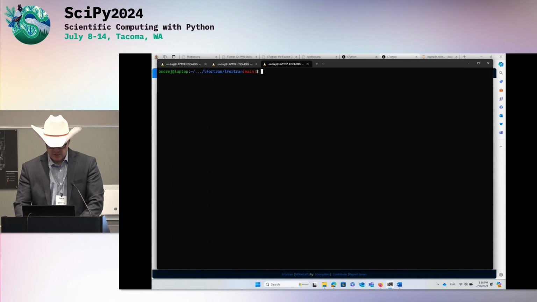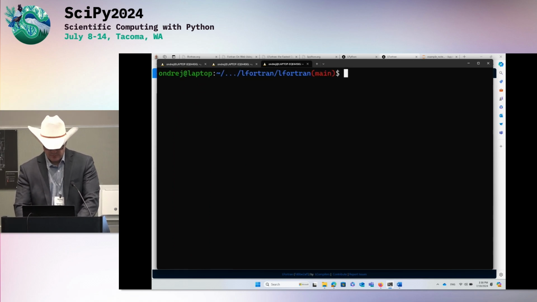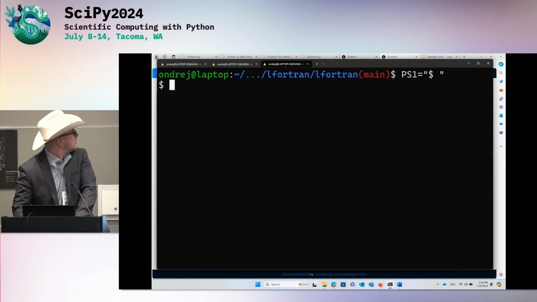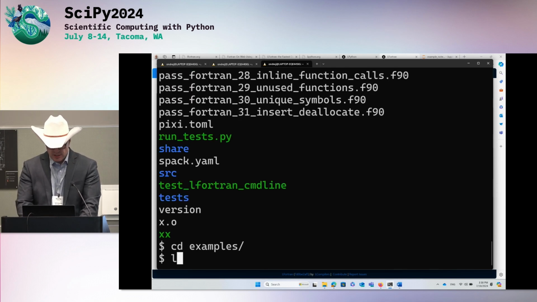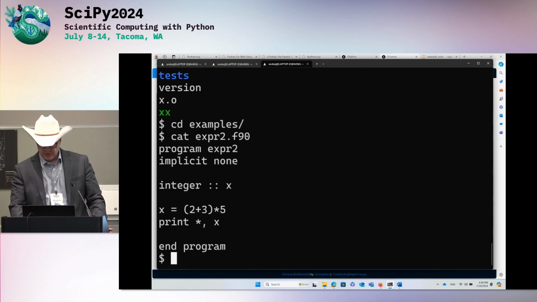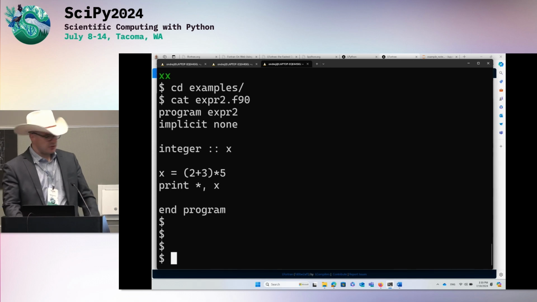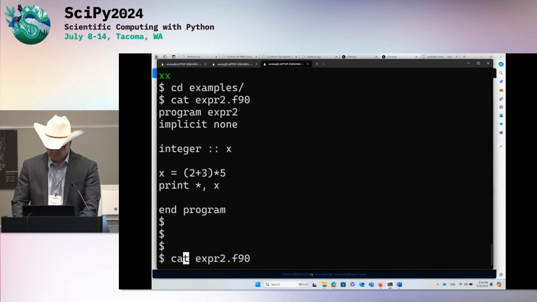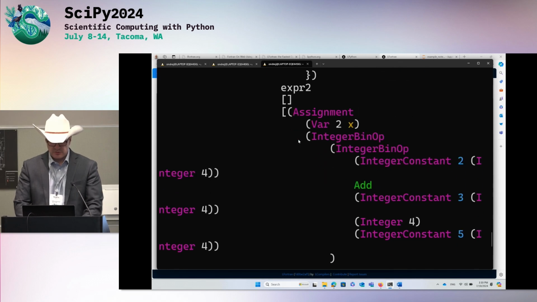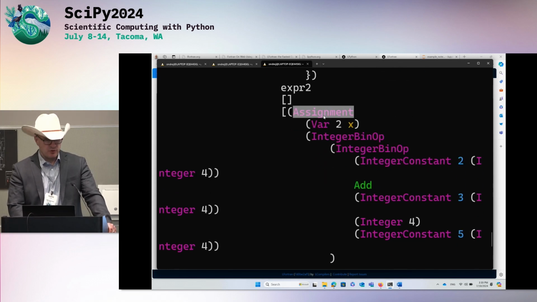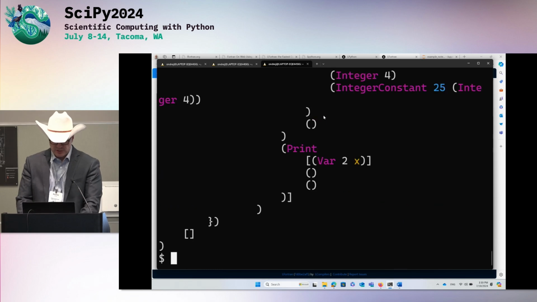I have to make it a little bit bigger. Let's go to this examples directory. Now with LFortran, we have a similar example to the one we started with in Python. Now it's just Fortran syntax. When I compile with LFortran, it will behave the same way. Now we can start looking at the internal representation. If you remember what you saw from LPython, this is exactly the same, identical ASR for all these expressions.